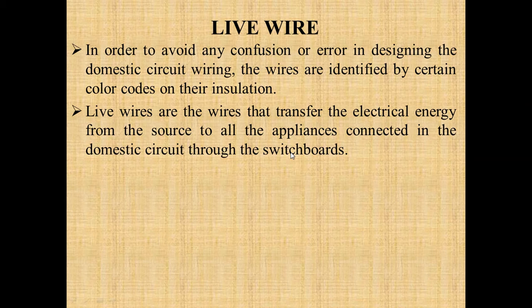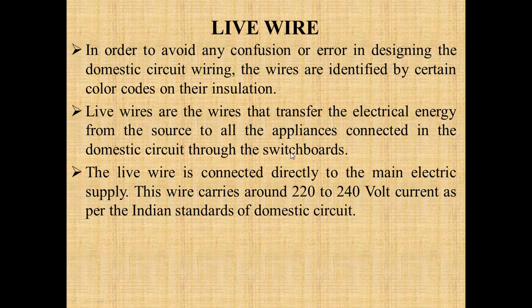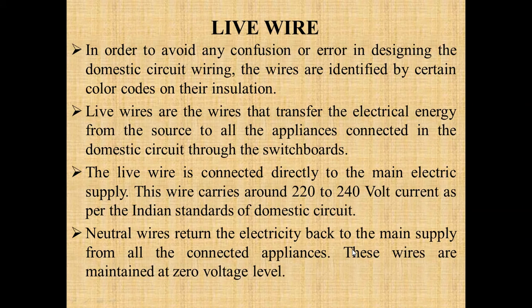If you have seen an electrical cable, it contains three wires, among which only one wire has the electric current, and that wire is known as the live wire. The live wire is connected directly to the main electric supply, and this wire carries around 220 to 240 volt as per the Indian standards of domestic circuit. What is the function of the neutral wire? The neutral wire returns the electricity back to the main supply from all the connected appliances, and these wires are maintained at zero voltage level.